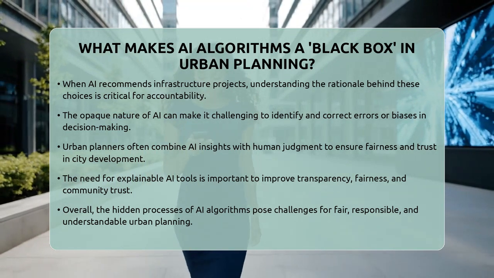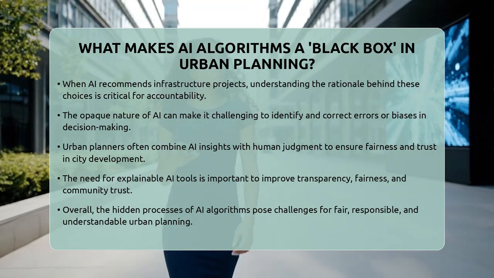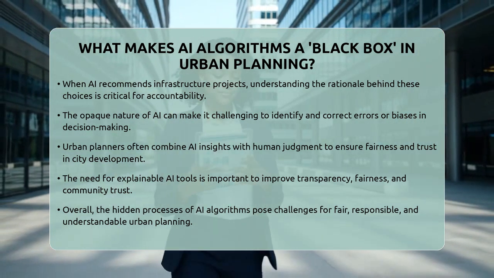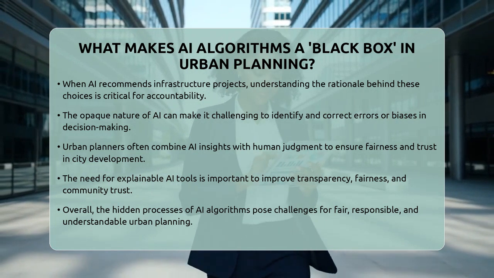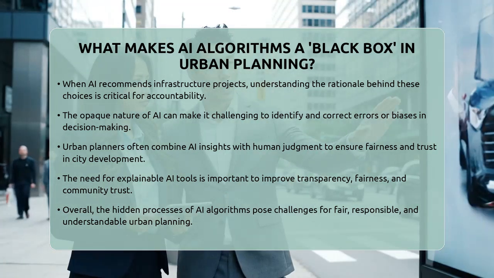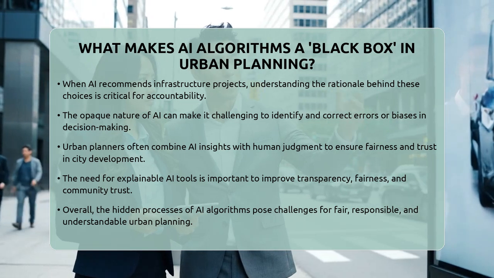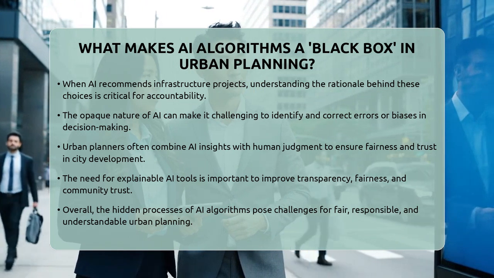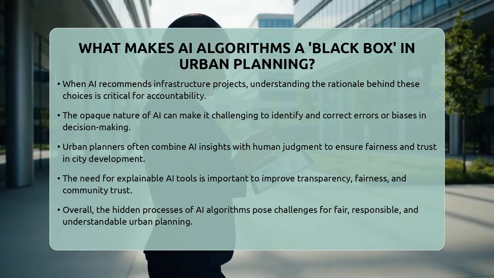To sum up, AI algorithms are called black boxes in urban planning because their decision-making processes are hidden and difficult to interpret. This is especially true when working with demographic data that shows past inequalities. The lack of transparency makes it harder to ensure fair, accountable, and understandable city development.